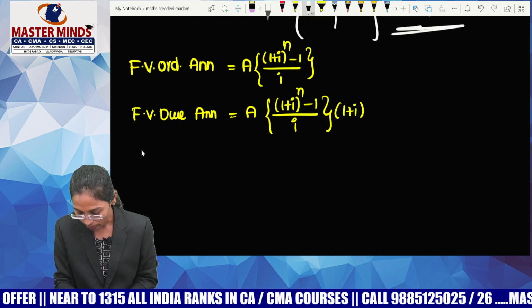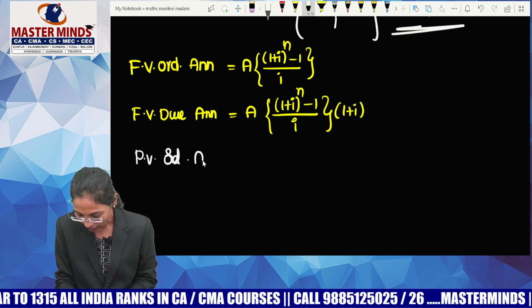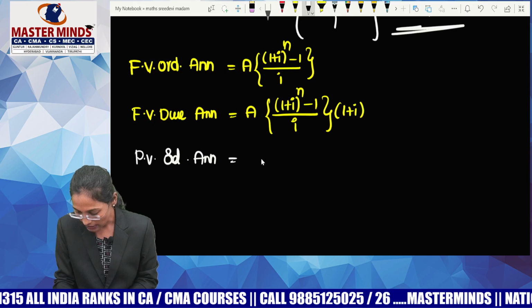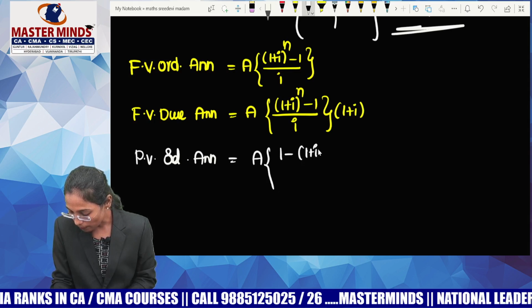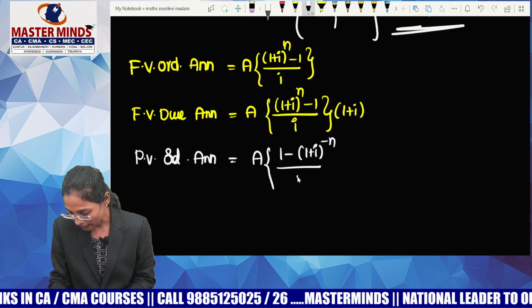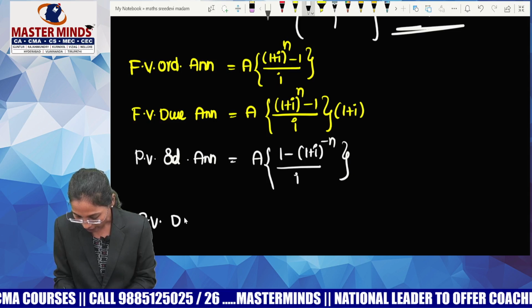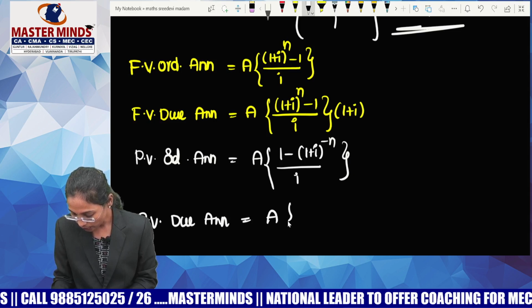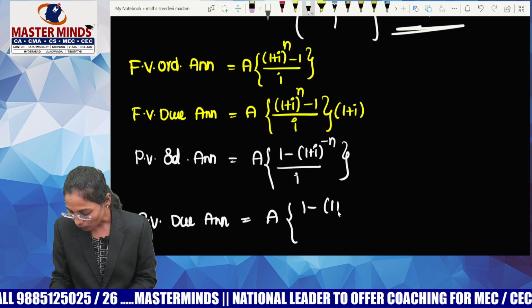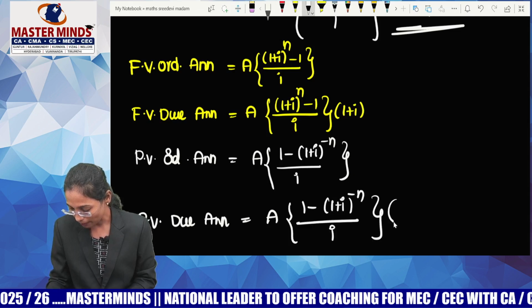Now let me write down my next formula, present value of ordinary annuity, and the formula is A into 1 minus (1 plus I) whole power minus n by I. Now next formula, present value of due annuity, and the formula is A into 1 minus (1 plus I) whole power minus n by I into (1 plus I).